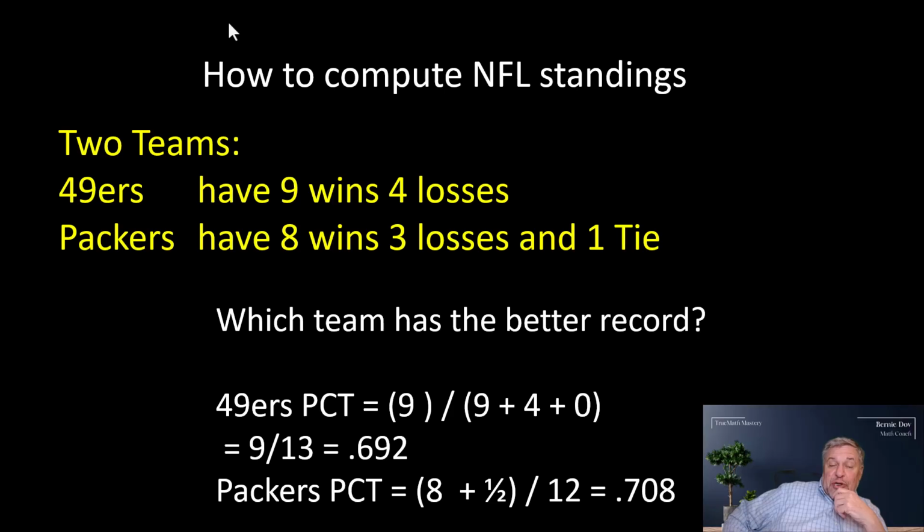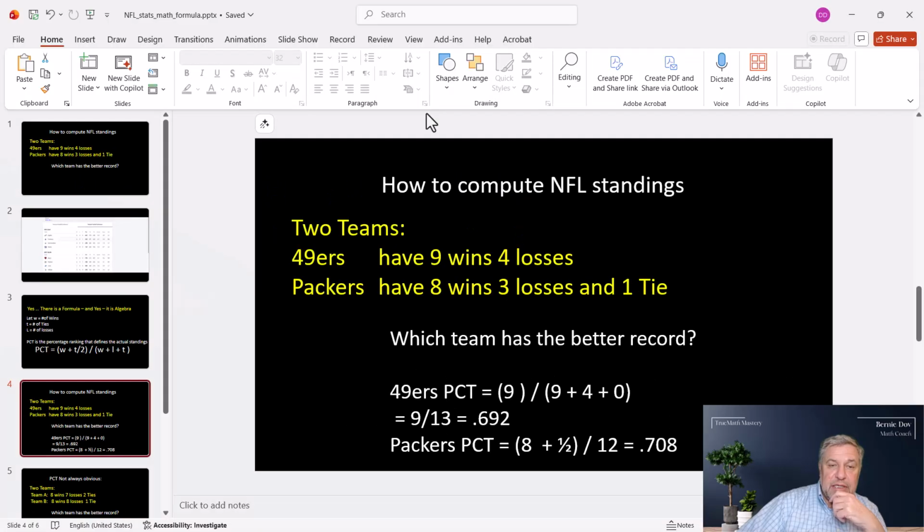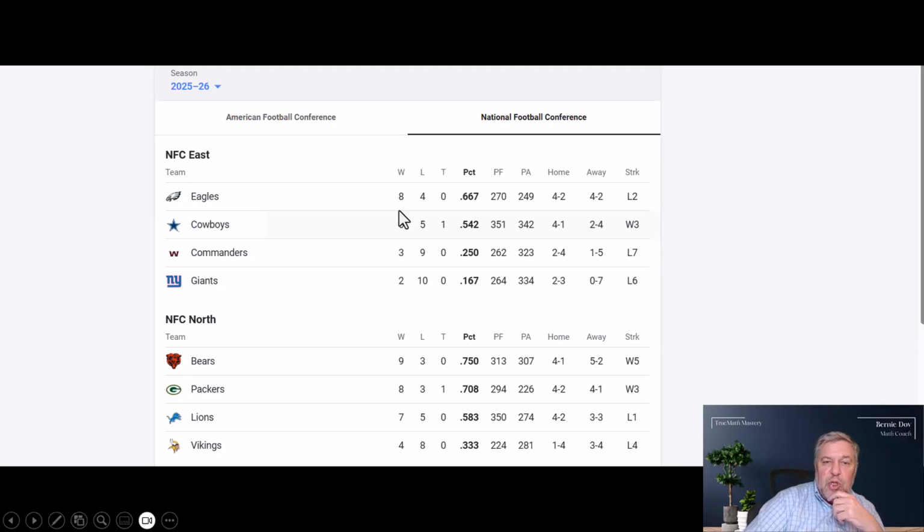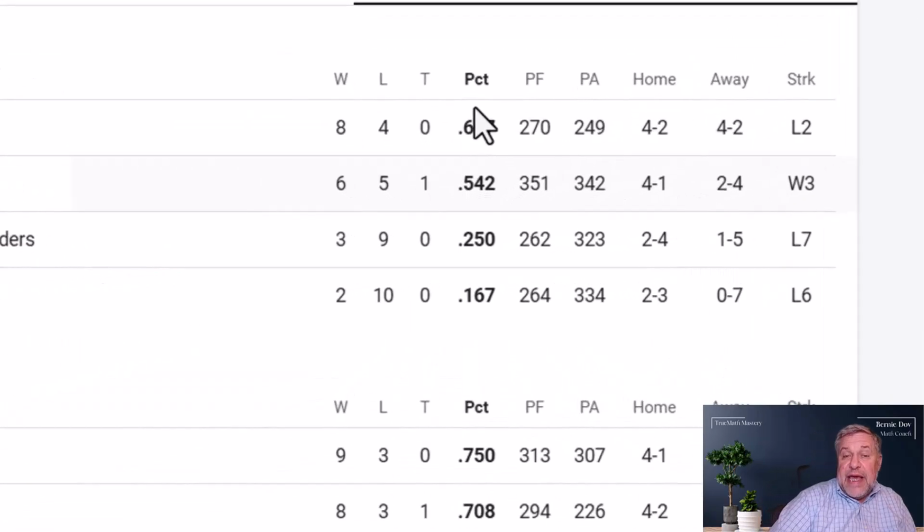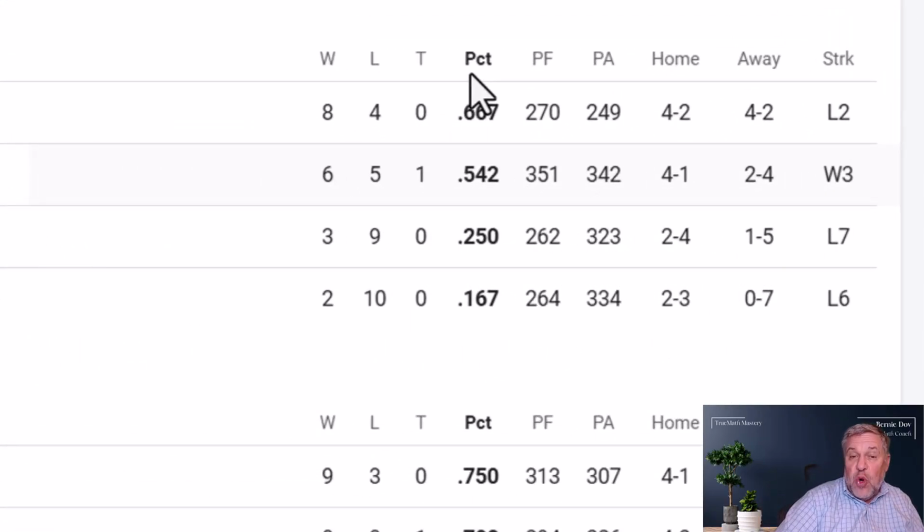What is the actual record? If you look at the actual standings, you see wins, losses, and ties. In the regular season, ties are possible. So the PCT is a statistic that I find students don't even know what it means or how it's computed. It's a decimal number, it's a fraction, which is something that so many students hate, or decimals that they think they understand but don't really understand.